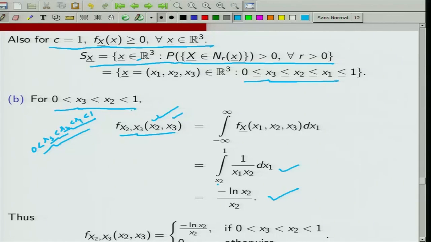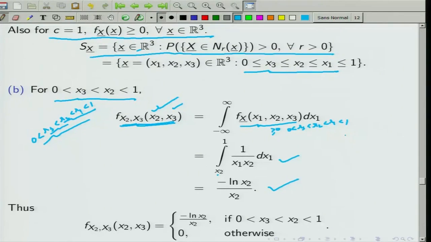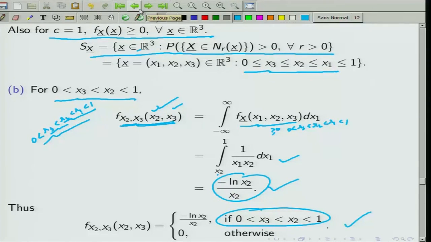because this function is positive only in the range 0 < x3 < x2 < x1 < 1. So, let us give a summary. The joint PDF of X2 and X3 turns out to be this quantity if 0 < x3 < x2 < 1, and 0 otherwise. So, I found out the joint PDF of X2 and X3. If I want, I can get the marginal PDFs of X2 and X3 from here by integrating out the unwanted variables.